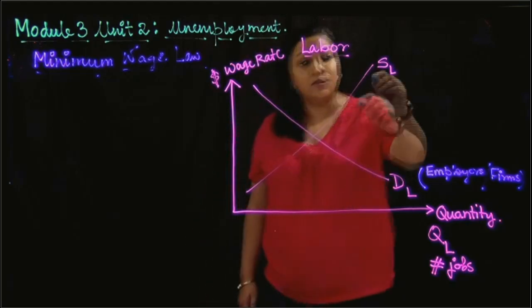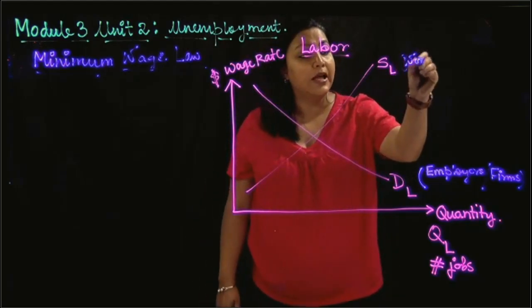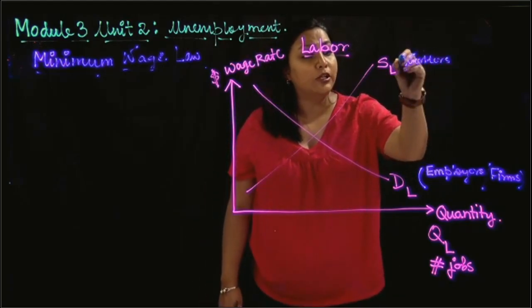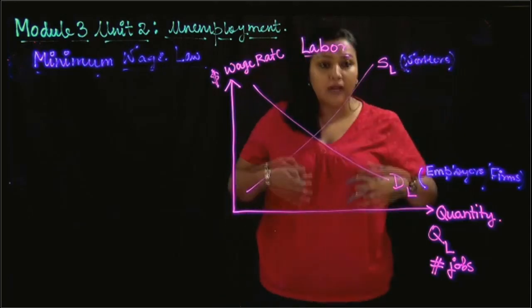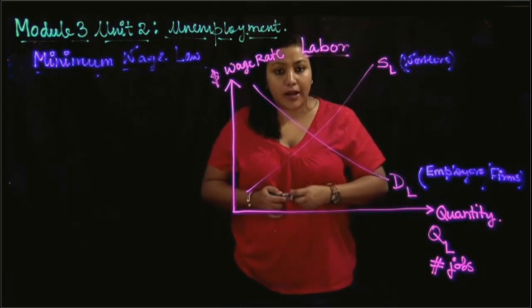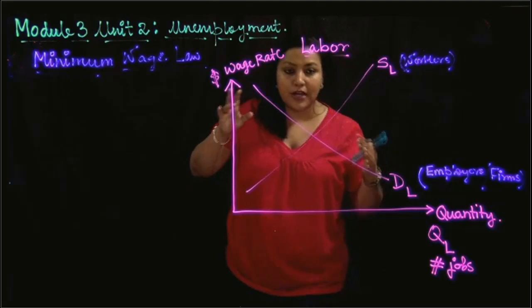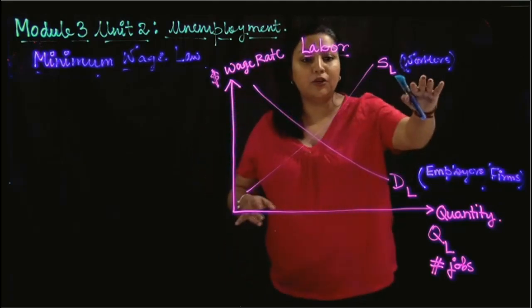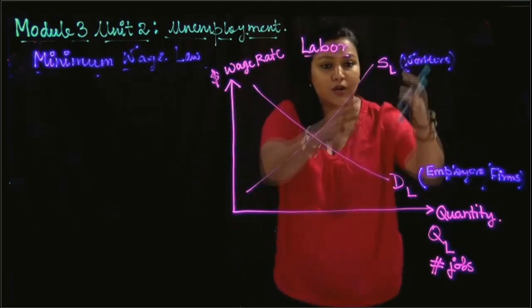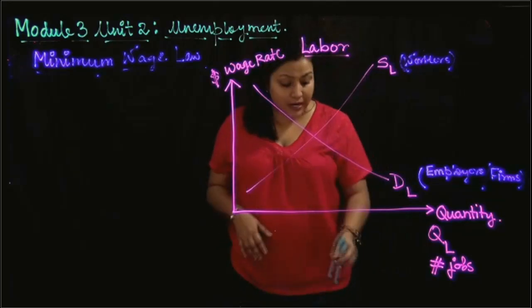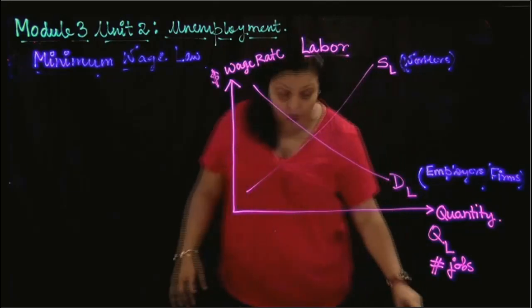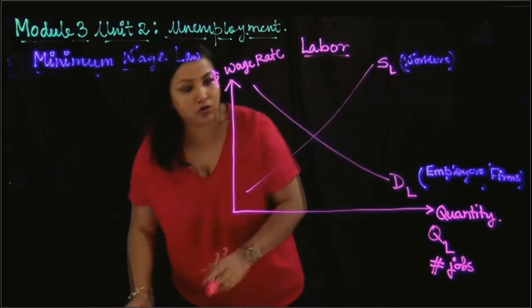And the suppliers of labor are the workers, the people like you or me who are actually going to offer the labor. We are the suppliers of labor, right? So that is kind of reversed. In any other market, people like you and me are demanders, and the business firms are the suppliers. So please take note of that and do not get confused here.